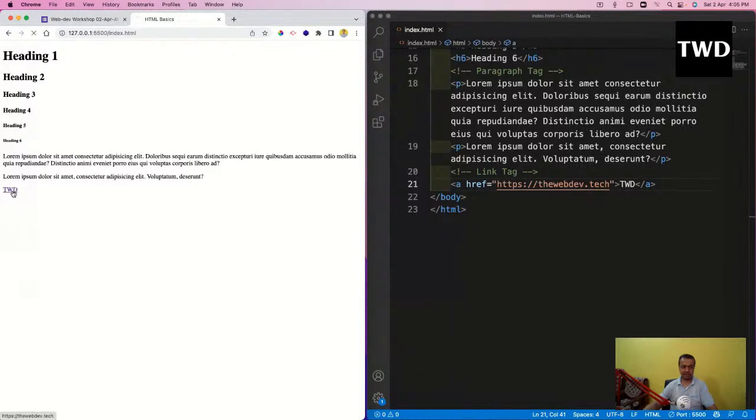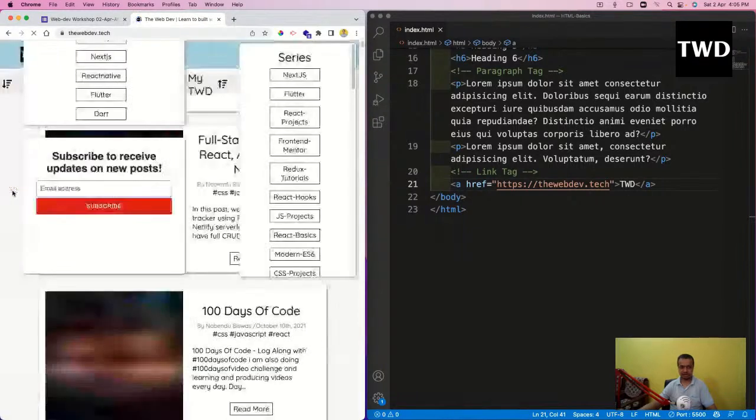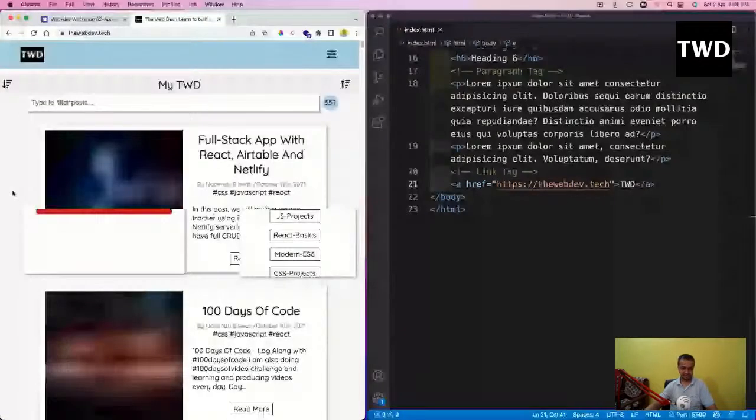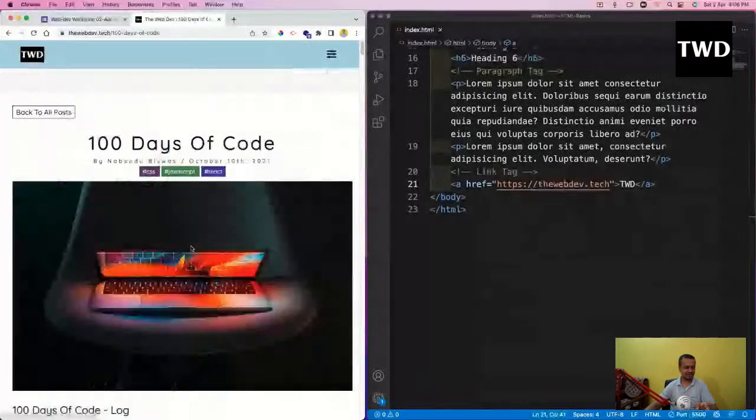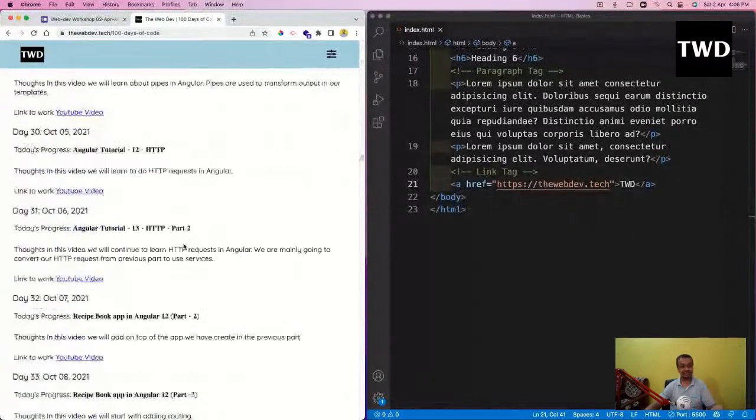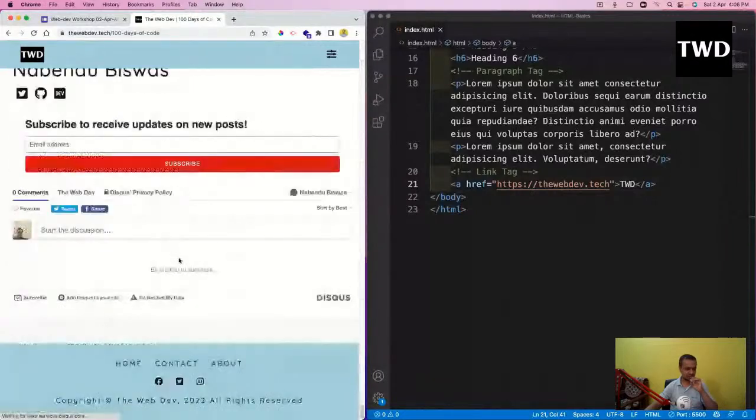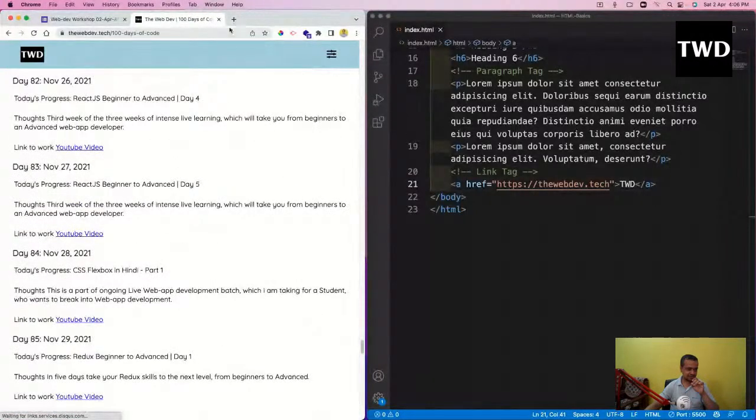So TWT is shown like this, with an underline and all. I just click on it, and it opened my site. So this is how powerful this link tag is. You can go anywhere. See this 100 days of code, I was telling you about it, actually I have also completed it, and I got an interview from a very big newspaper in the US. As I told, this is one of the toughest challenges on this planet, and I have done all these things, and I created videos also, for 100 days continuously.